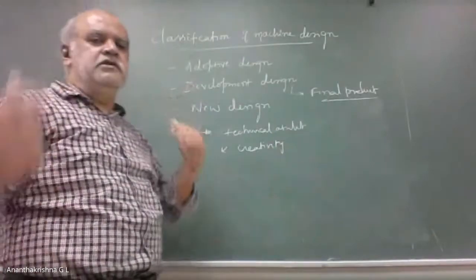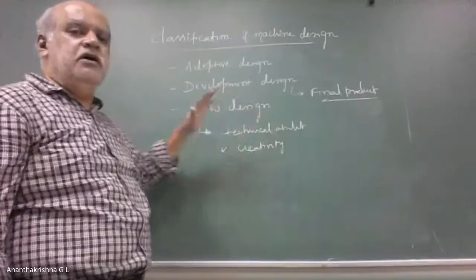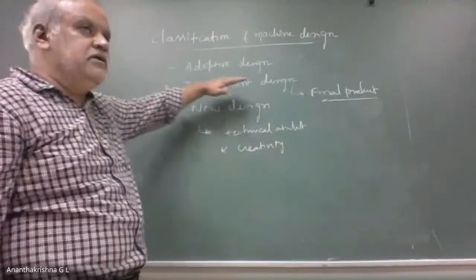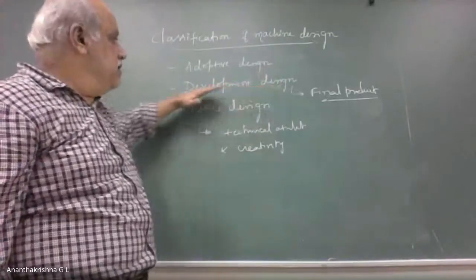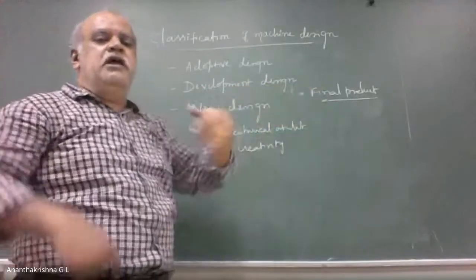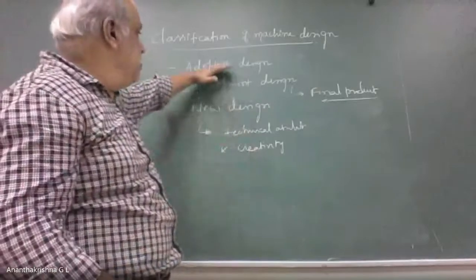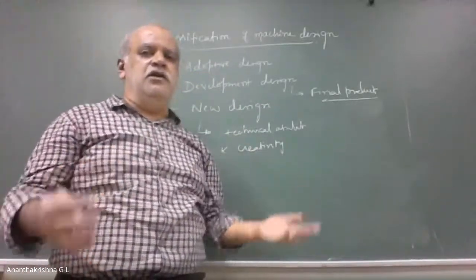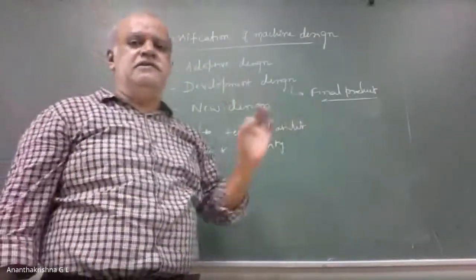In development design, a little skill is required, where we start with the existing design but the final product can be different, with improvement in manufacturing processes and methods. In adaptive design, no skills and knowledge sets are required. We just adopt the existing designs as they are.